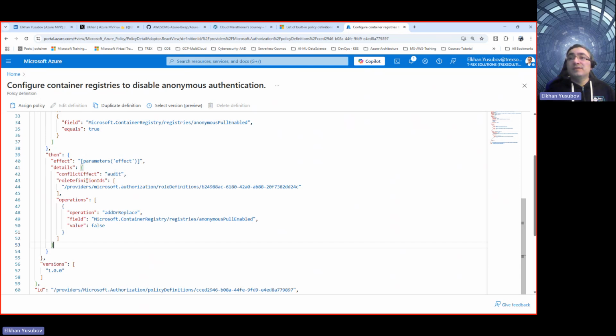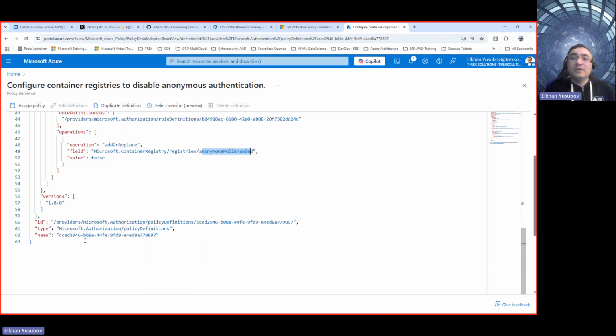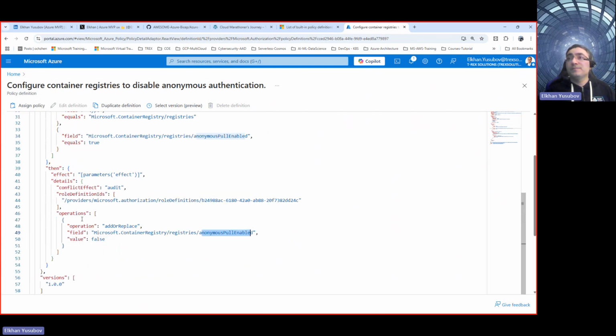It's going to find the role definition ID of this policy, and because we have modified it, it's going to add or replace that specific field and make it false, meaning that it's going to disable any anonymous pulls from that Azure Container Registry, so that authentication needs to happen before pulling anything from that container registry. And then, of course, you have the ID and type of this policy.